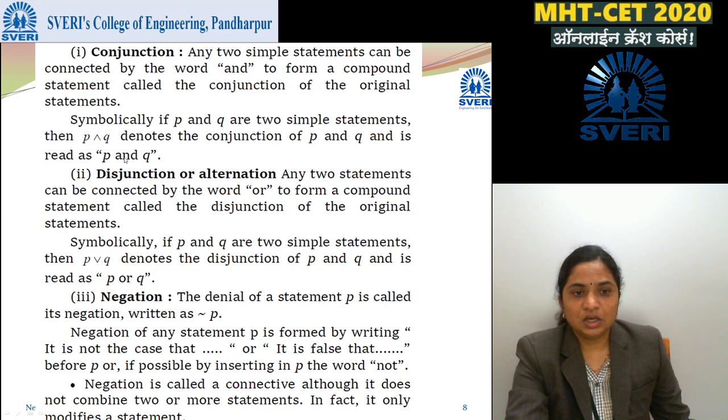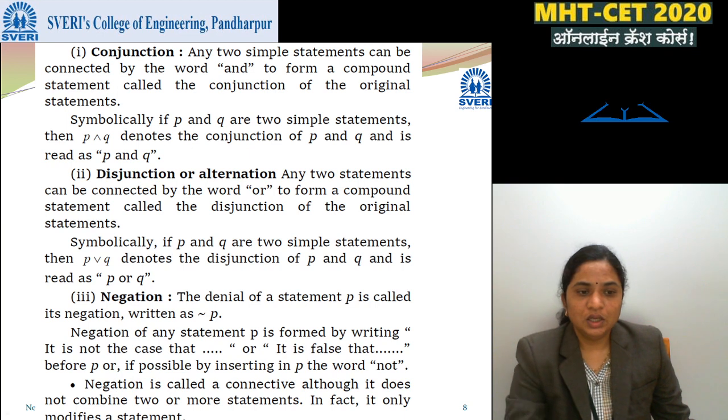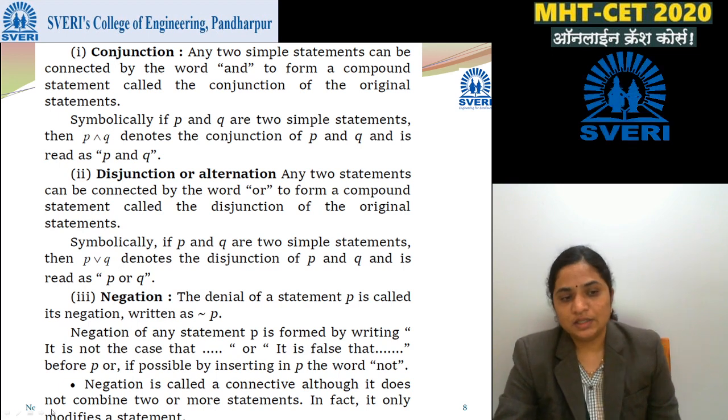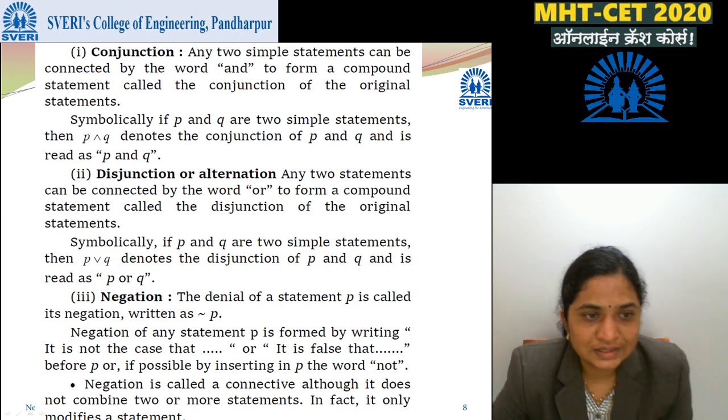Second, disjunction or alternation. Any two statements can be connected by the word OR to form a compound statement called the disjunction. For example, symbolically you can represent it as P ∨ Q, and read as P or Q. This is disjunction.